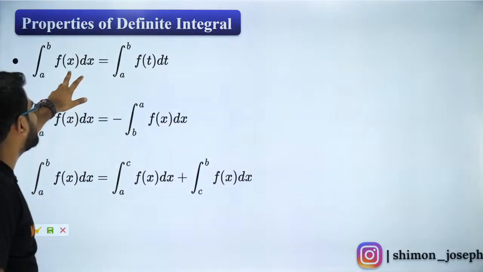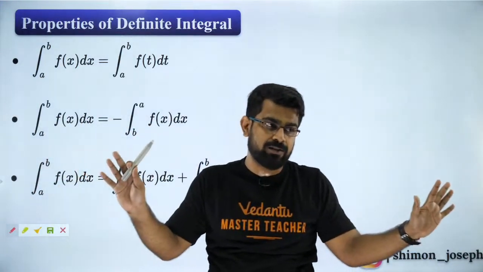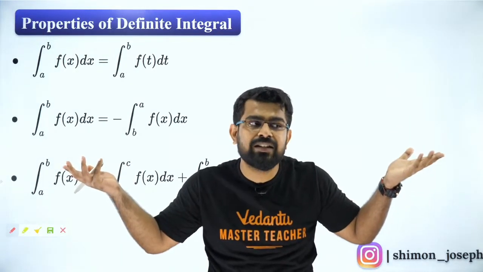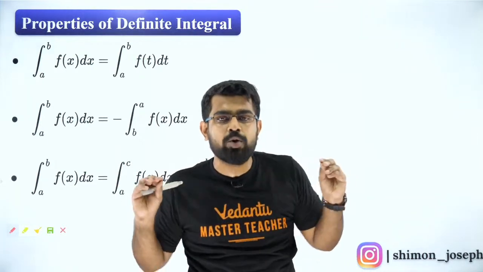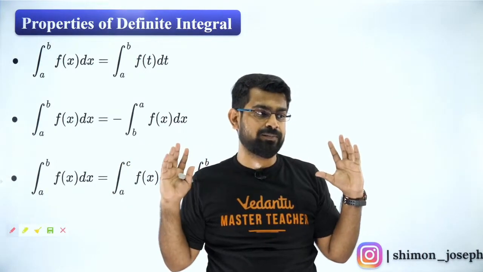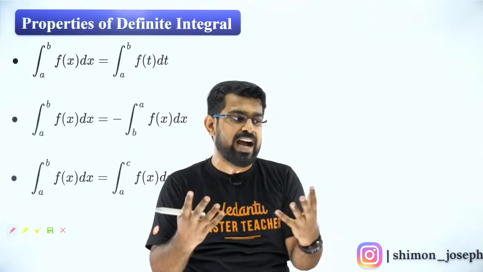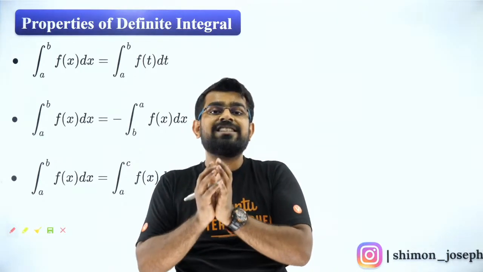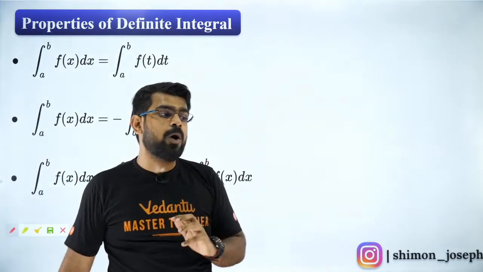The first one is called change of variable. When you change your variable, basically nothing happens. So instead of x, I just put t. What is wrong in that? X is also a variable, t is also a variable. So there's nothing wrong in doing that. Nothing changes when I just replace x with t. That is the first property, which is there even in your NCERT. That is what we call your change of variable. Are you all clear? Tech alcoholic.